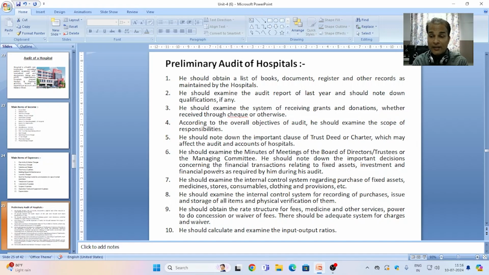There should be an adequate system for charges and waiver, meaning the charges and waiver are always authorized by a signature authority or general manager of the hospital. He should calculate and examine the input output ratio.